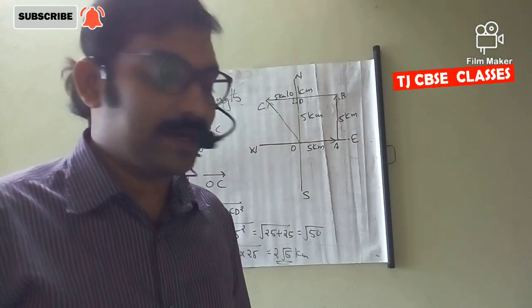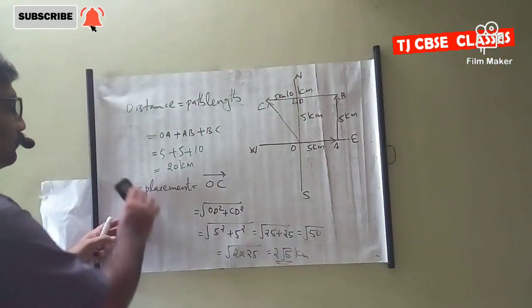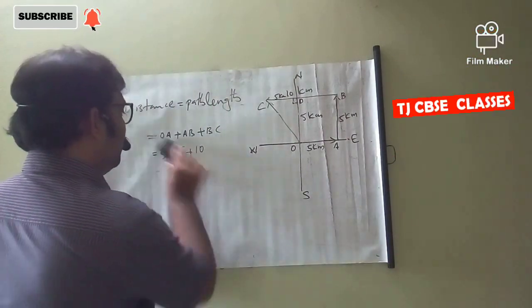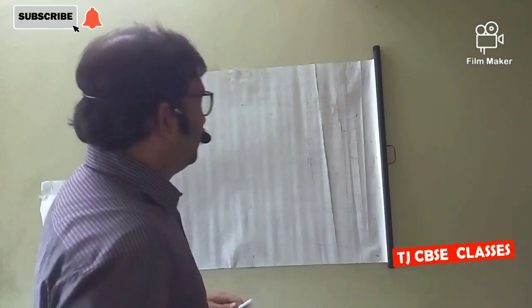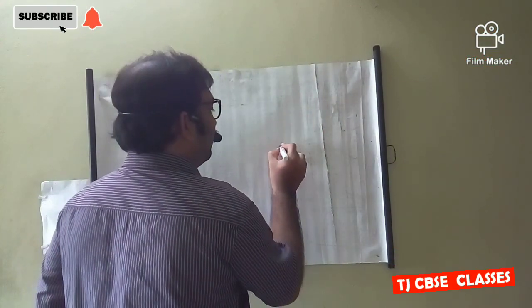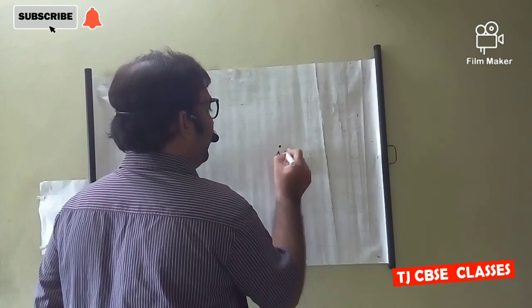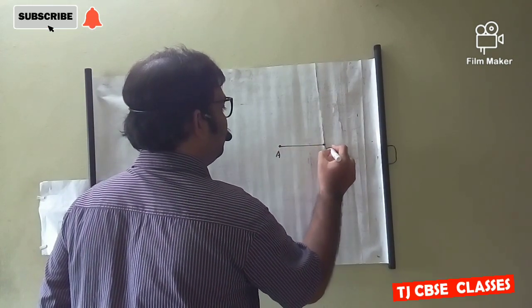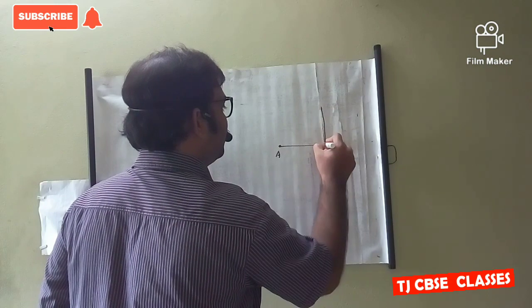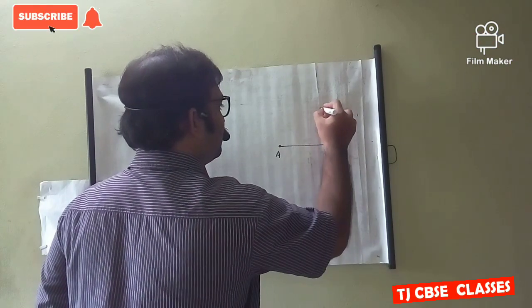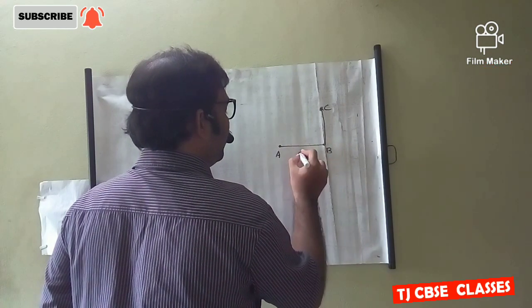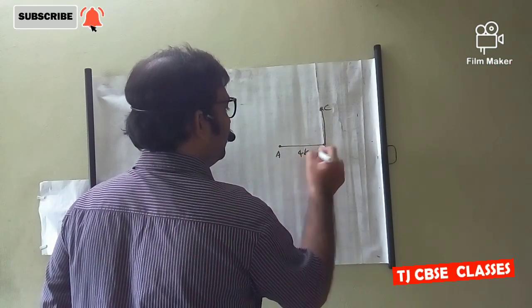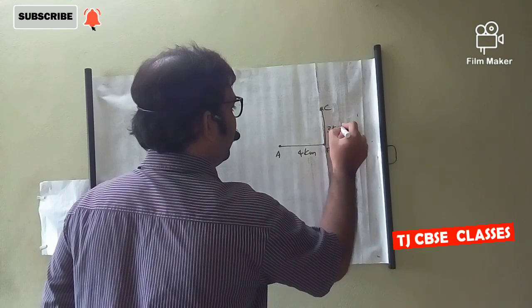Let's go to another example. A body starting from point A reaches B, and again B to C. Here from A to B is 4 km and B to C is 3 km.